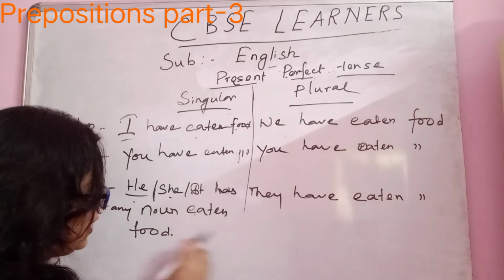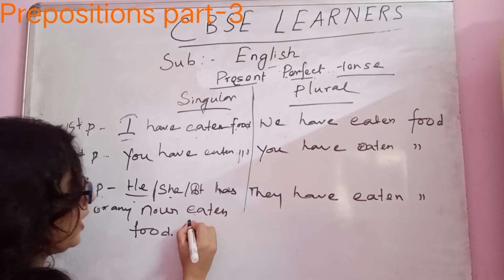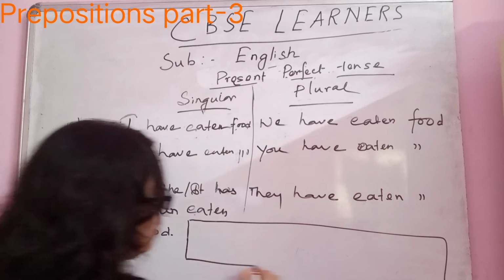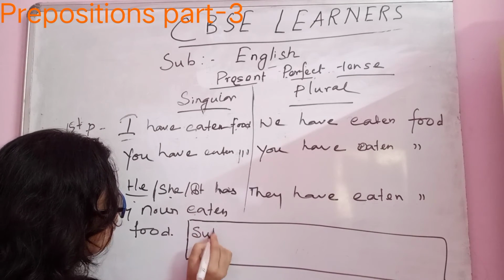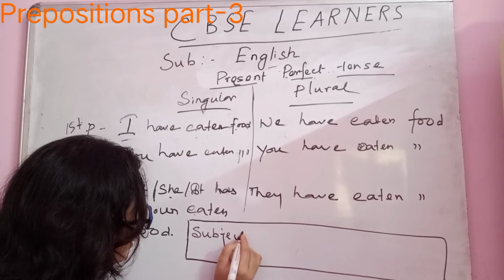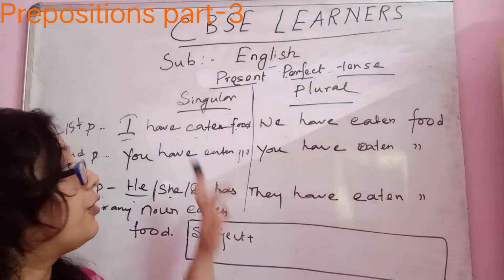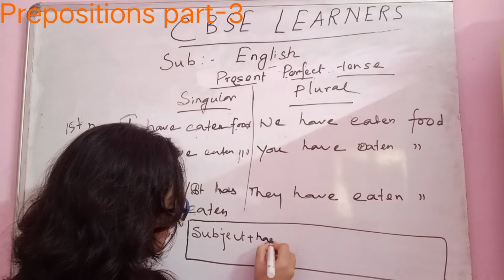Okay, so this is clear. I will make a box so that you don't confuse it with the rest of the examples. The first thing you require is always a subject, or else who will do the work, right? The subject plus helping verb. Now in case of this tense, you need only have or has, not other than that.